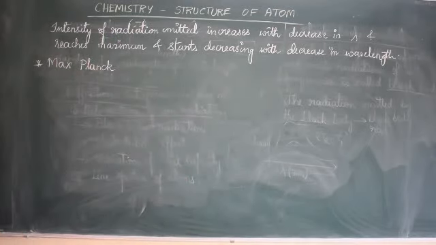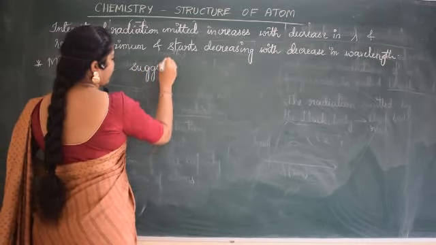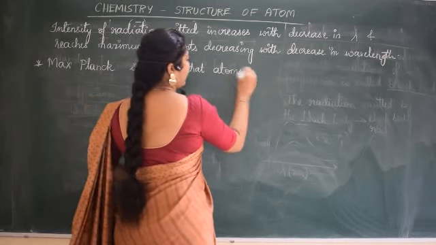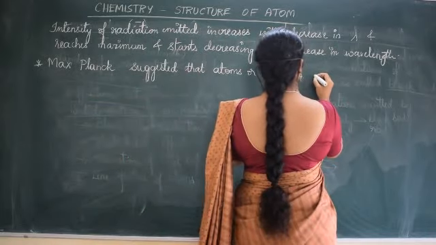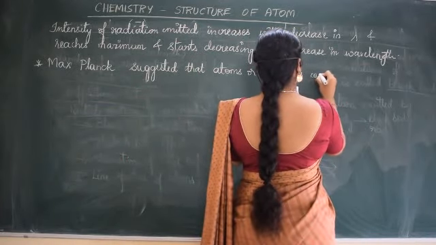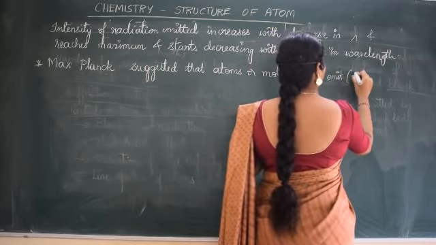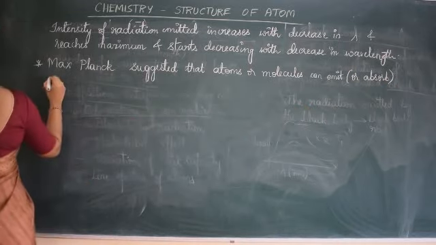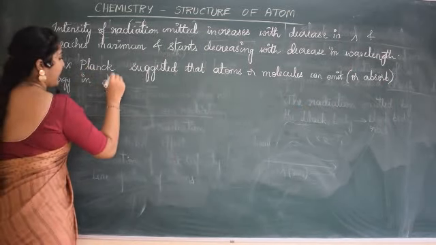So what you will be writing: Max Planck suggested that atoms or molecules can emit or say absorb energy in a discrete manner.